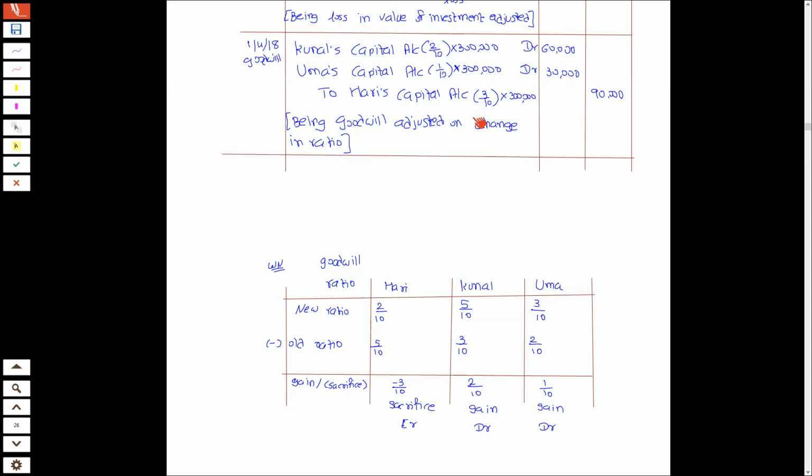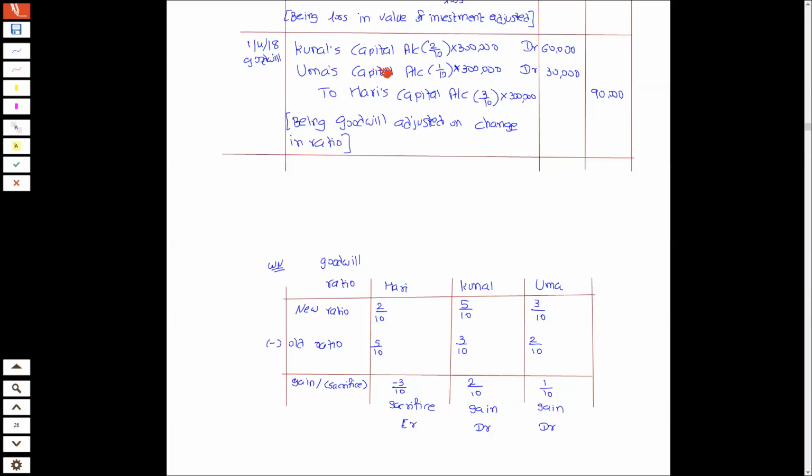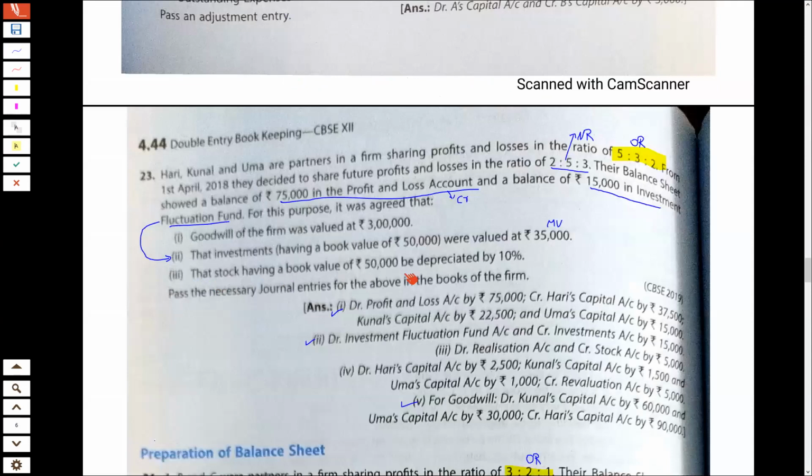Let's see whether this entry is correct. So look here for goodwill. कुणाल को डेबिट करो 60, उमा को डेबिट करो 30 and हरि को क्रेडिट करो 90. Yes, so we have passed this entry for goodwill as well. And now let us go through the next transaction.